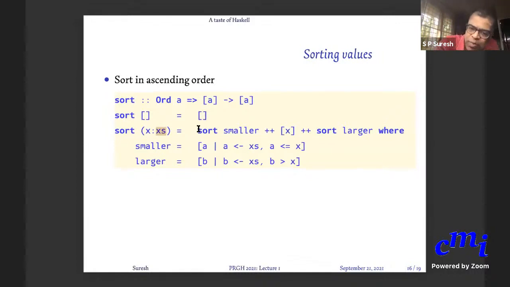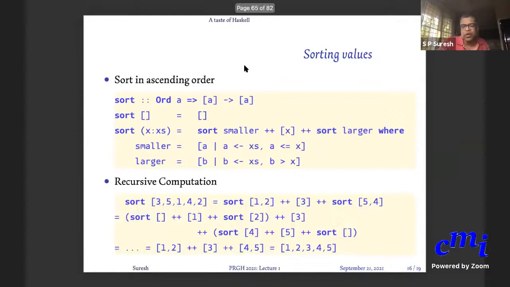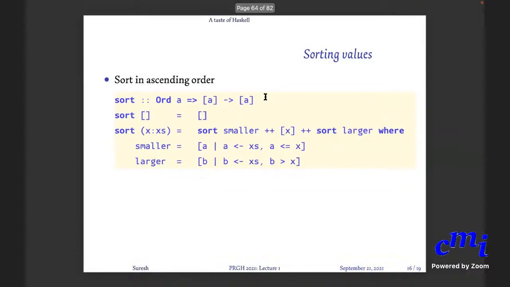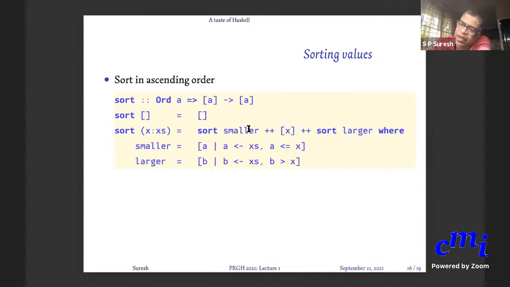Now this sort of smaller is a recursive call on a smaller list. Sort of larger is a recursive call on a smaller list. And this plus plus is an operator that puts together a larger list from smaller lists. So again, we'll go through this example in great detail later.